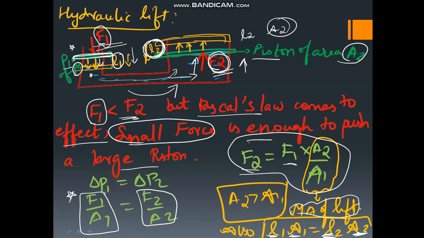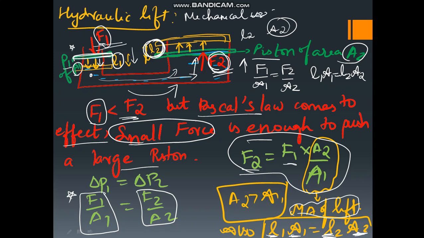So in the hydraulic lift concept, you must remember two formulas. One is F1 divided by A1 is equal to F2 divided by A2, and the second formula is the distance moved by the first piston into the area of the first piston is equal to the distance moved by the second piston into the area of the second piston. Remember that this hydraulic lift concept is used in mechanical sheds, where it is used to lift vehicles such as cars.